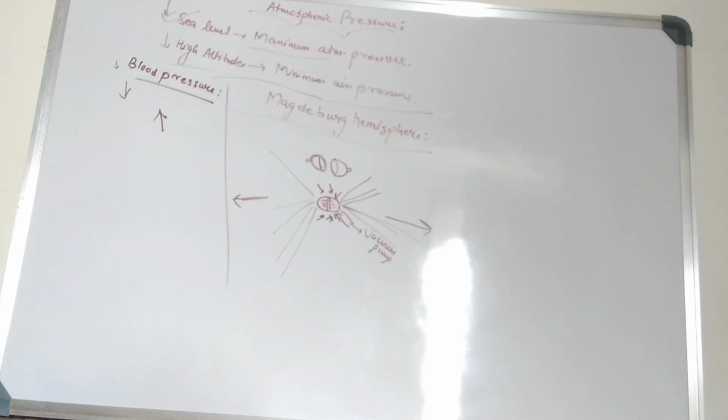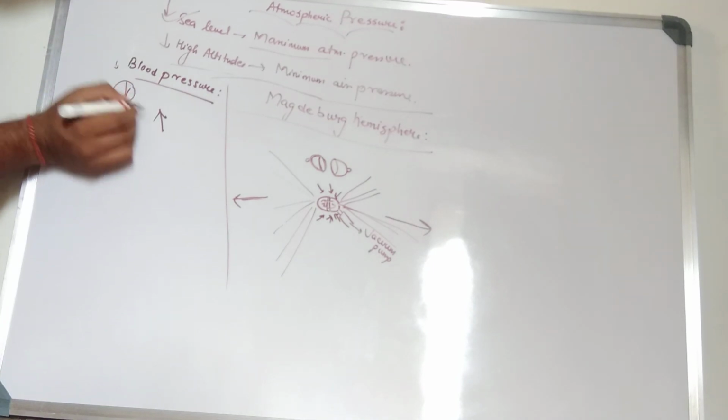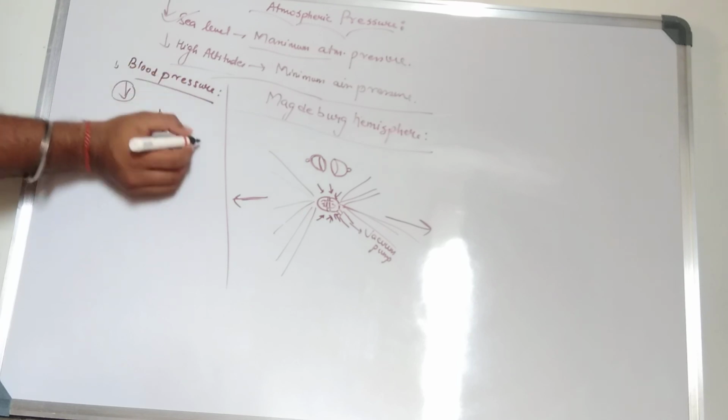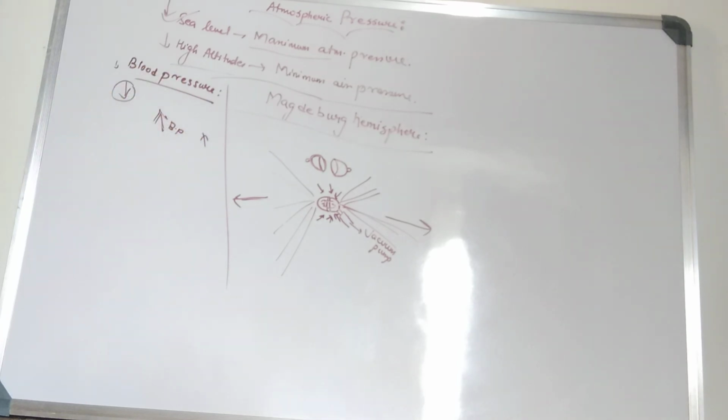So what happens, since this pressure is less and this pressure is greater, this is the blood pressure. If this is greater, then the blood comes out through our nose and ears, because the pressure of the blood in the upward direction is greater.